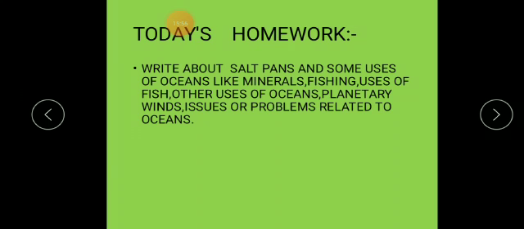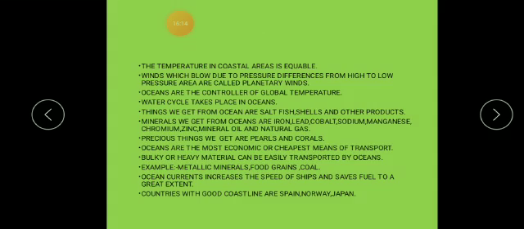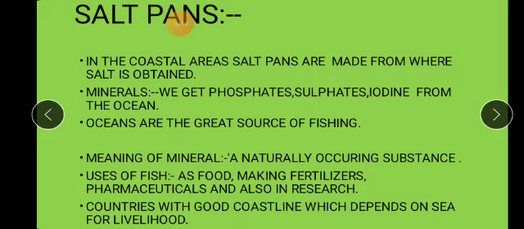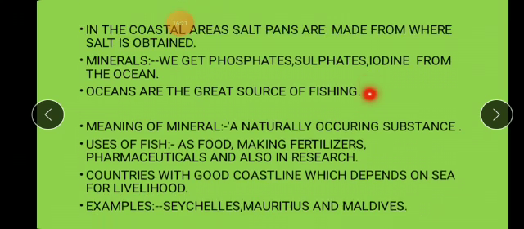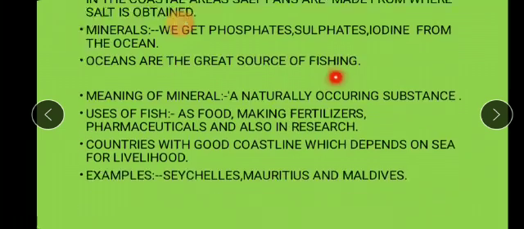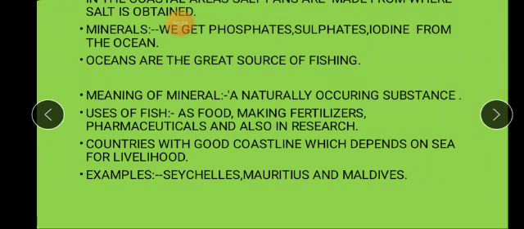Yes, what is your today's homework, children? You have to write down about the salt pans, which we saw just in today's period, and the uses of oceans like minerals, fishing, uses of fish, other uses of oceans, planetary winds, and issues or problems related to ocean. You will start writing with the salt pans. Oceans are a great source of fishing. So you will write down these 3 points first, then uses of fish, that is pharmaceuticals and in research, up to this only.